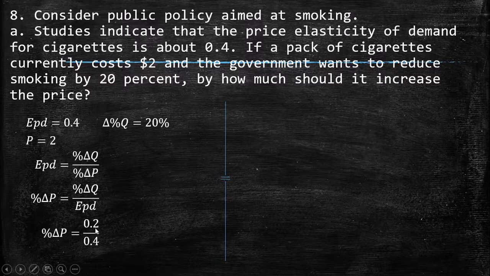So here is 0.2, which is 20%, and 0.4, which is the elasticity of demand. So the change in the price is 50%. It means that they have to increase the price of 2 by 50%. Okay, this is the increase for the government.